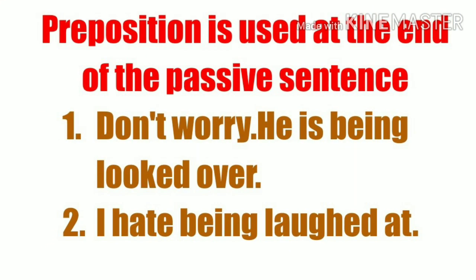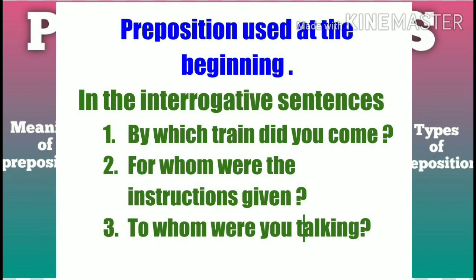In passive sentence, we can also use preposition at the end. Don't worry, he is being looked after. I hate being laughed at. In some cases, students, the preposition comes in the beginning of the sentence, especially in the interrogative sentences. For example, by which train did you come? For whom were the instructions given? To whom were you talking?